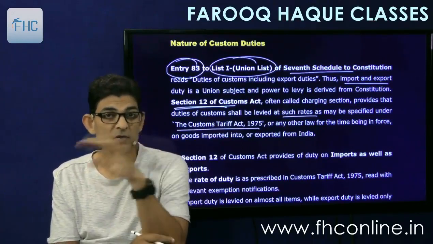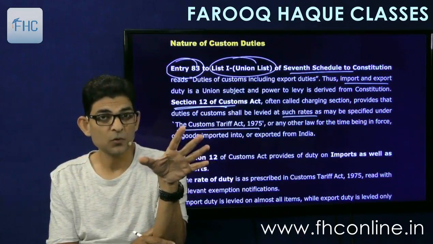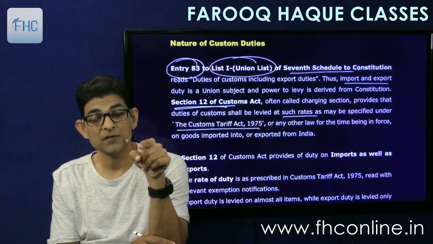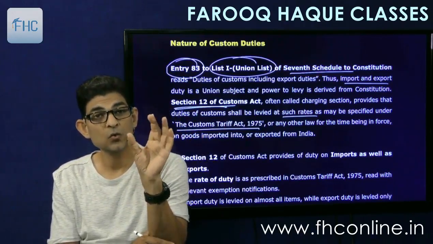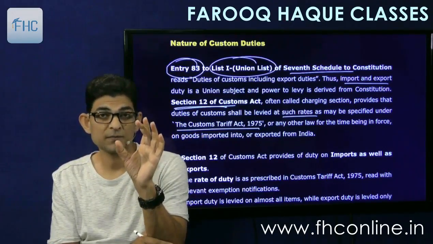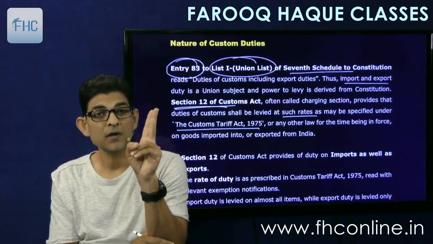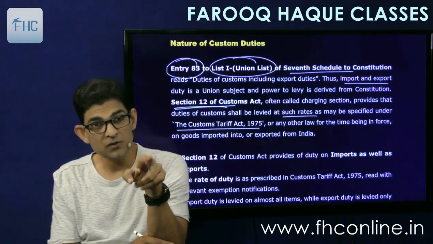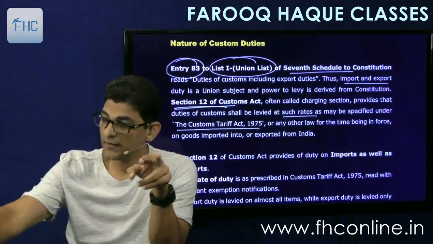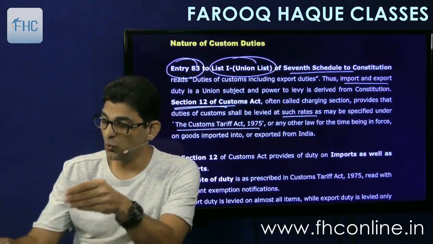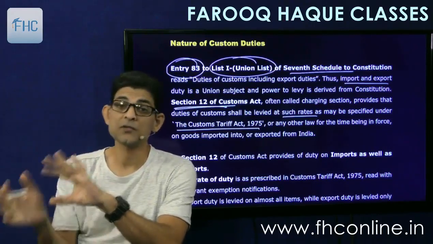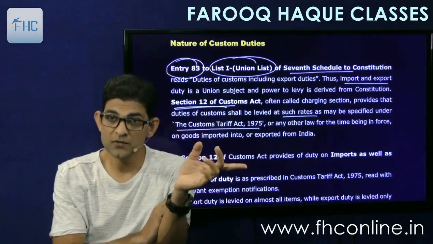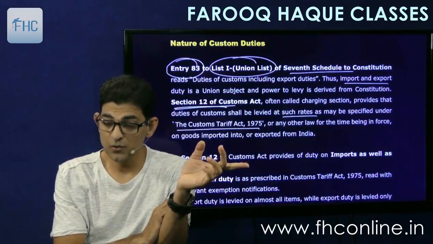One is the Customs Act, which gives the full procedure of import, export and everything, and the second is the Customs Tariff Act of 1975, which gives the schedules of rates of tax. There are two schedules therein. Schedule 1 gives the basic customs duty rate for importation, and schedule 2 gives the rate of export duties.